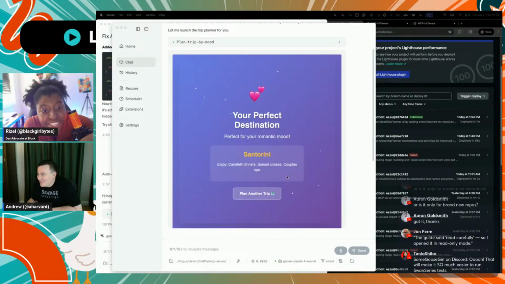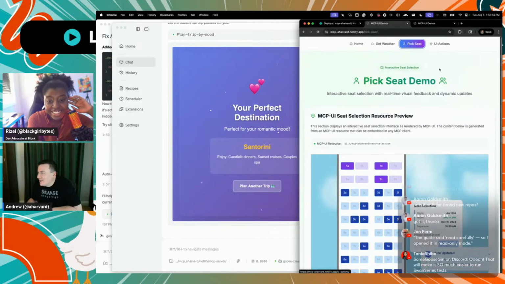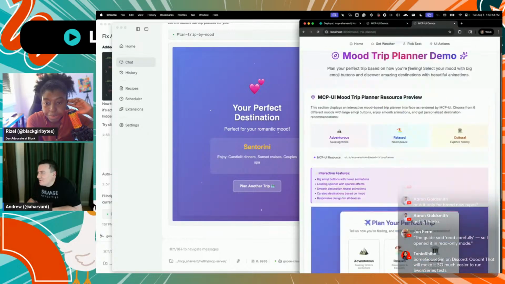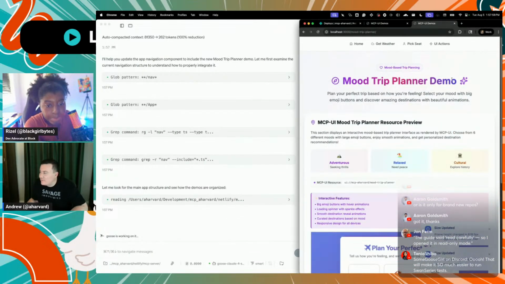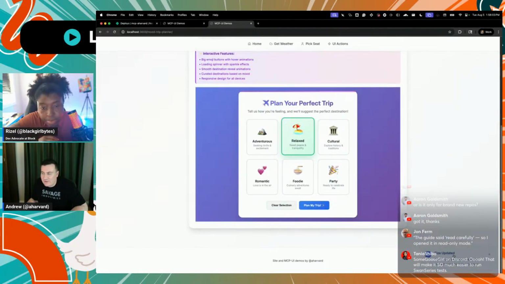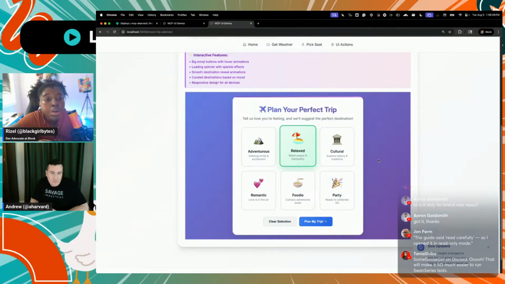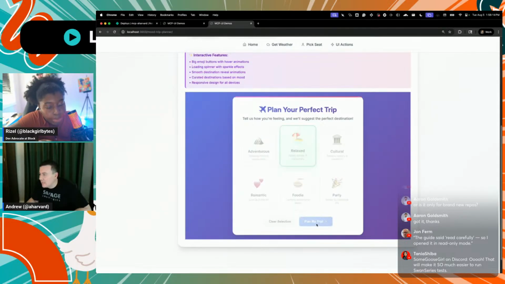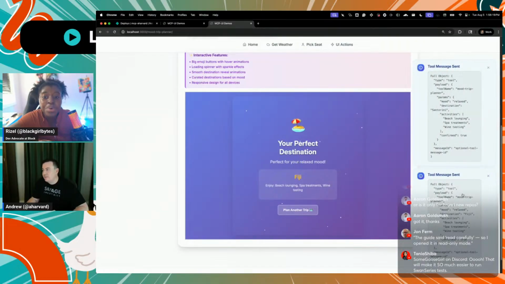Oh, Santorini. Yes. And I just also asked it to add to our nav bar up here. I'm not sure if it's cooked on that yet. Looks like it's still chewing on it, but it also works over here. And one thing that you'll notice, there's lots of these little pop-ups over here. MCP UI basically dispatches these events. They use the post message API to cross the iframe boundary from the actual UI itself to the parent host. And so when we click plan my trip, I believe, yeah, it dispatches the payload.